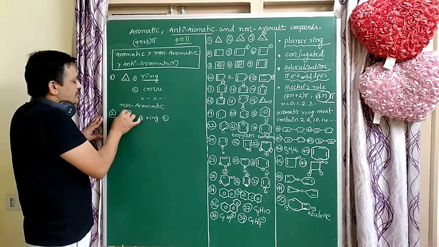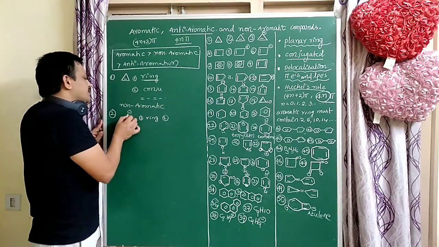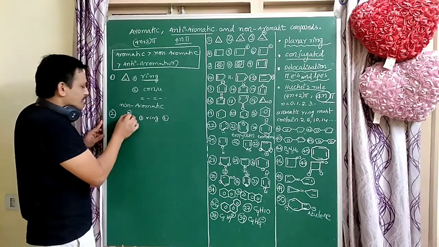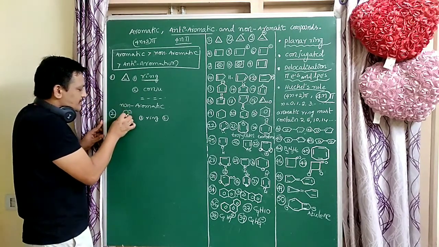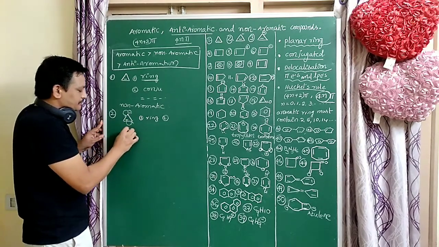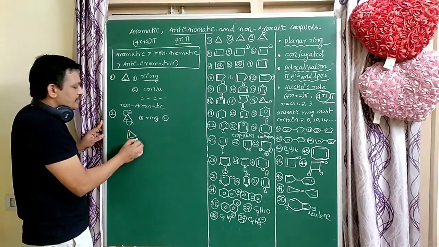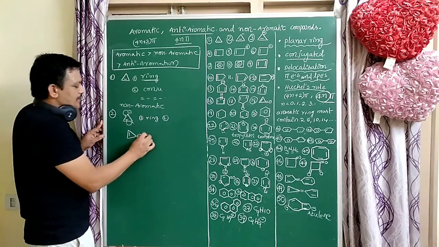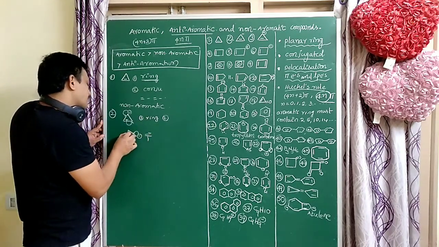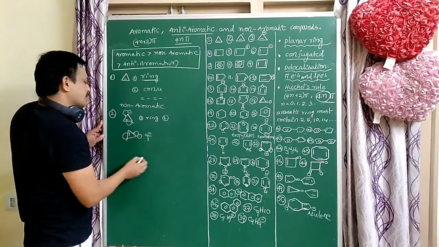This has conjugation. The pi electrons and lone pair of electrons are involved in conjugation. This electron goes here, so a pi bond is formed here and negative charge here. Next, the pi electrons go to this carbon.